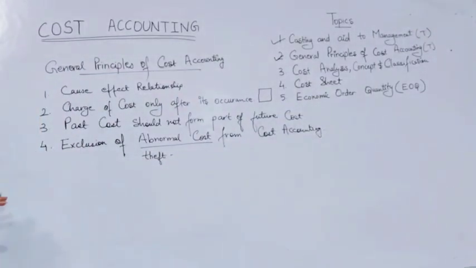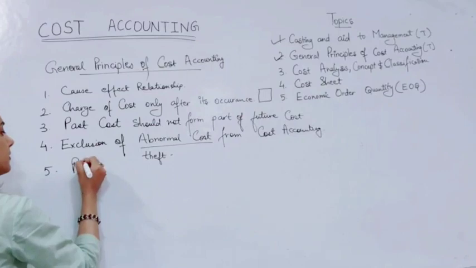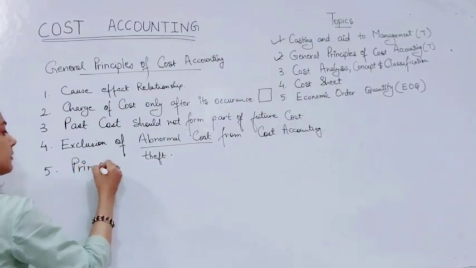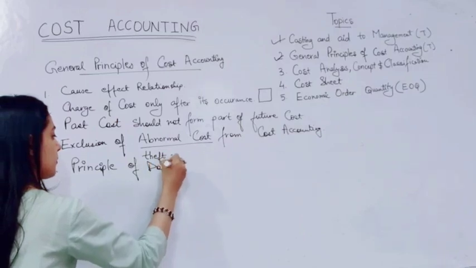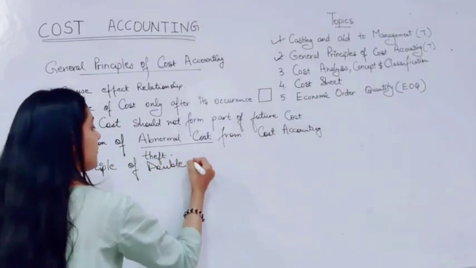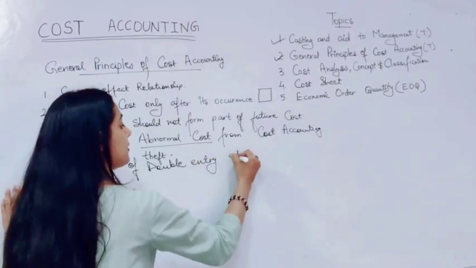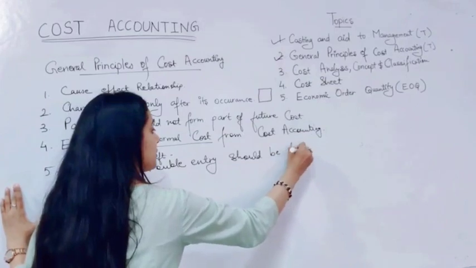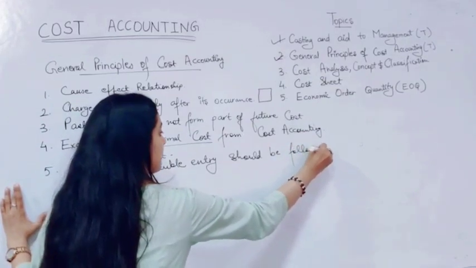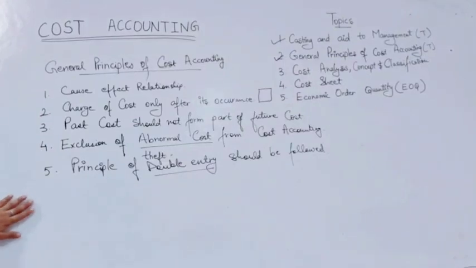The last principle is the principle of double entry. The principle of double entry should be followed. What do we mean by double entry? First of all, double entry basically means debit and credit.